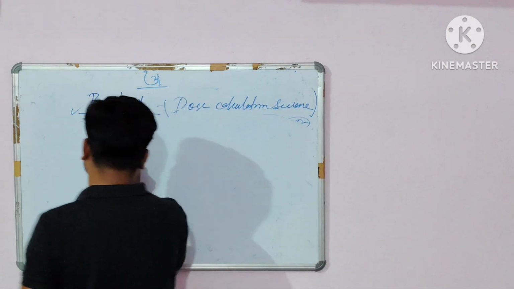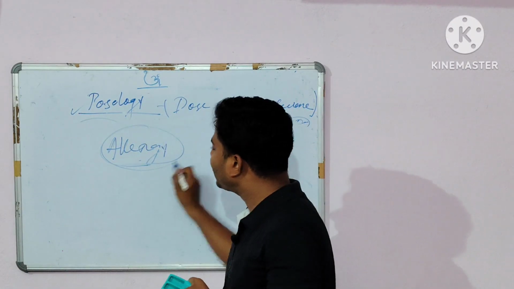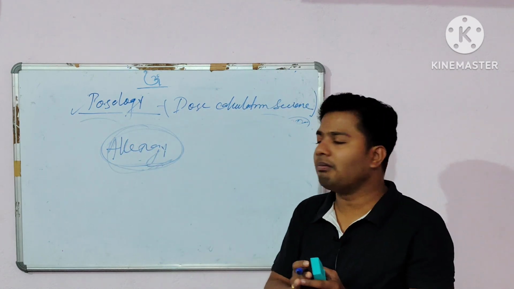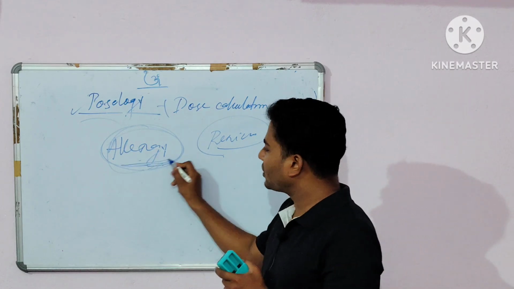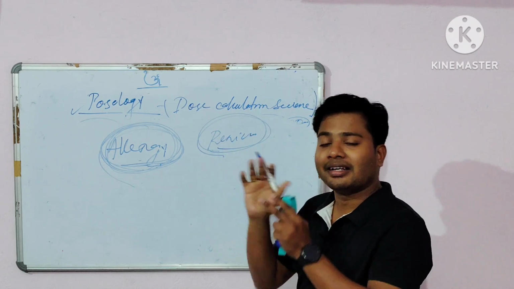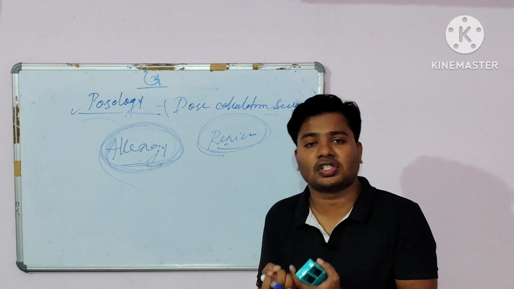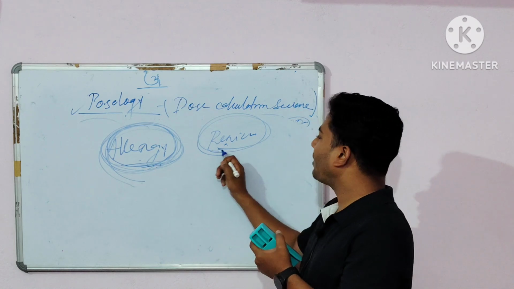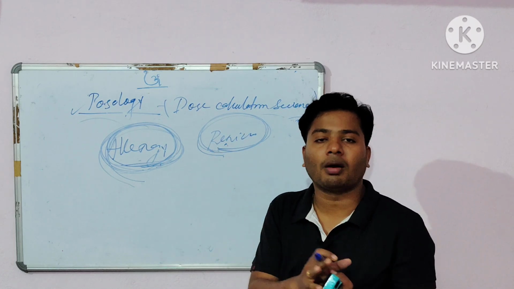And the last one is allergy. If the patient is suffering from an allergic reaction, and at that time you have to administer penicillin, which is an antibiotic, then definitely that penicillin enhances anaphylactic shock inside the body. That means what will happen? It creates anaphylactic shock inside the body, that means the blood pressure suddenly falls down.